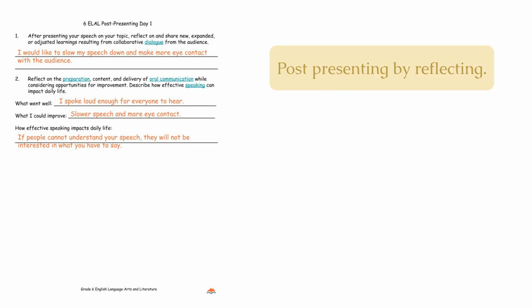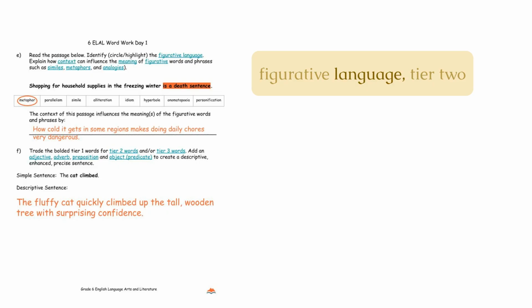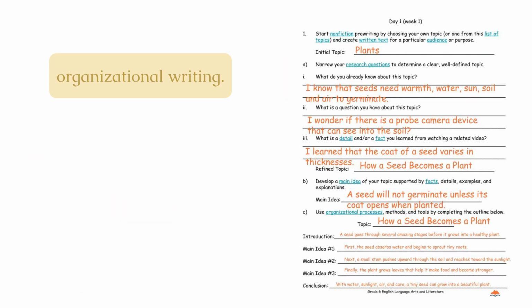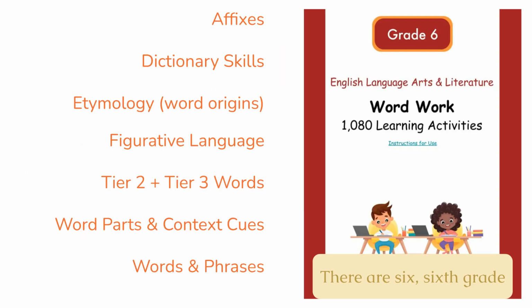Post-presenting by reflecting. Etymology, word origins, affixes and meanings, vocabulary, dictionary skills, and deciphering unknown words. Figurative language, Tier 2 and Tier 3 vocabulary, and descriptive sentences. Organizational writing. Proofreading and parts of speech, such as verb tense, subject-verb agreement, nouns, pronouns, adjectives, adverbs, conjunctions, and compound sentences. There are 6 6th grade ELA units.